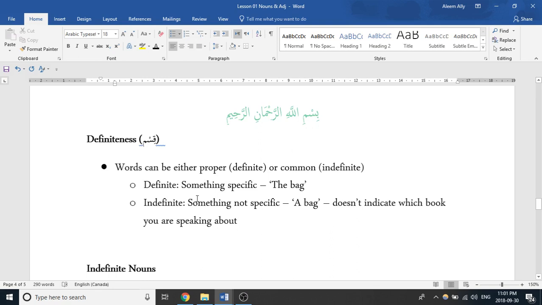Something that's definite is something that's specific. If I say, go get the bag from the car, I'm referring to a very specific bag. You're going to know which one that is, or you're going to ask me for clarification about which one that is. If it's indefinite, it's something that's not specific. So if I say, go get a bag from the car, it just means any bag, right? It's not a specific bag that we're speaking about.